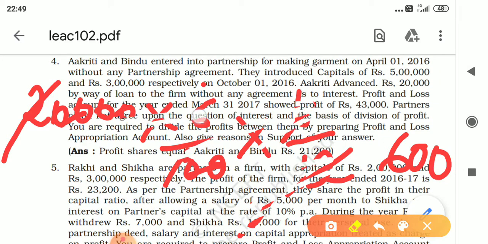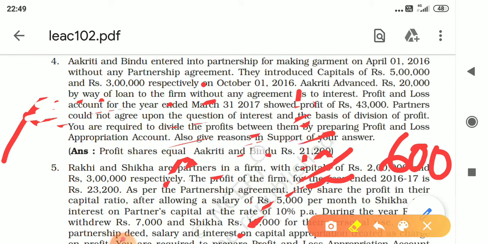Then what else we have? The partners could not agree upon interest and the basis of division of profit. When the question is silent, division of profit is equal.